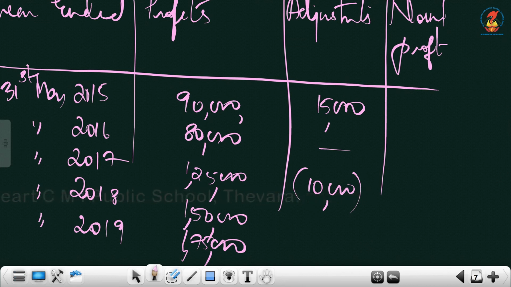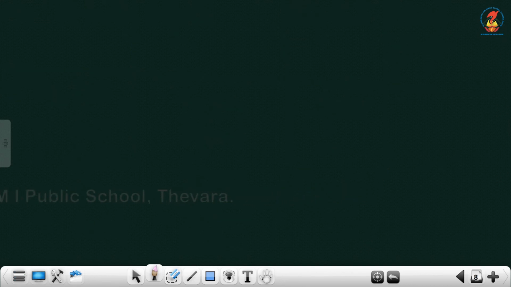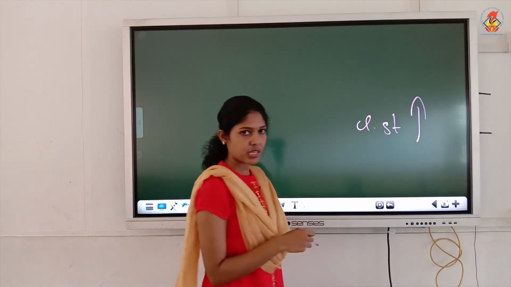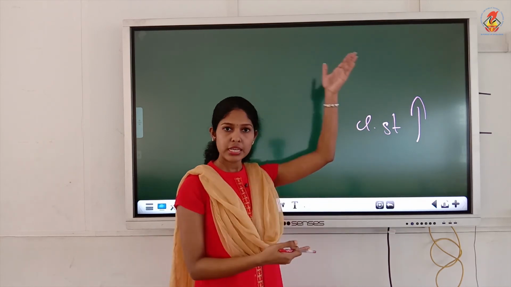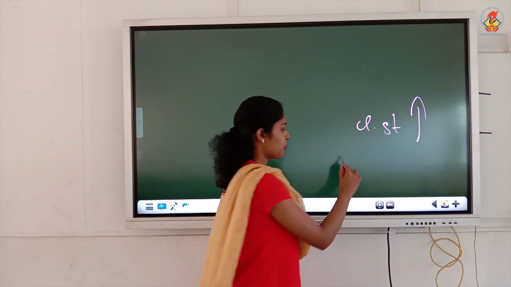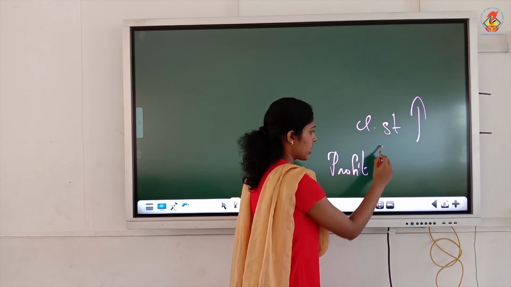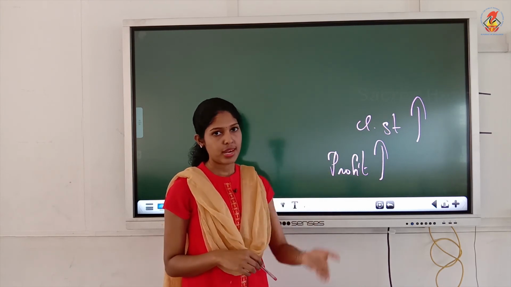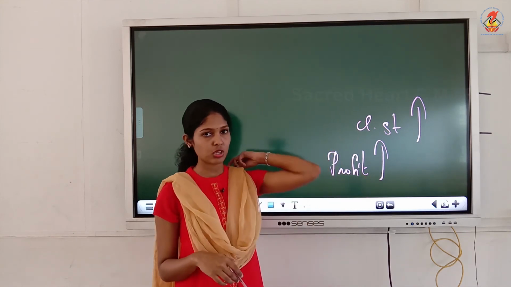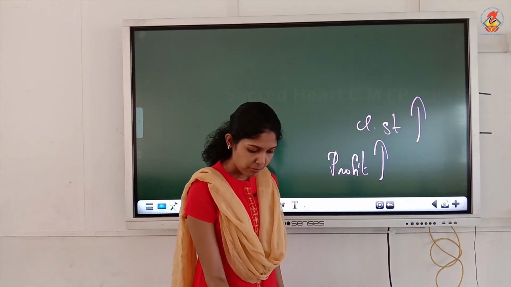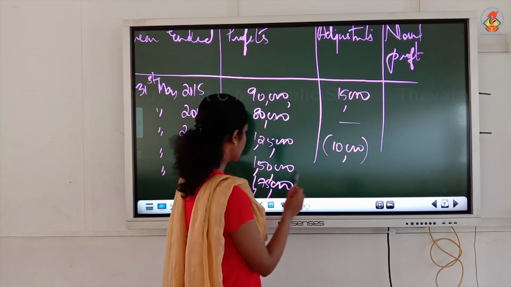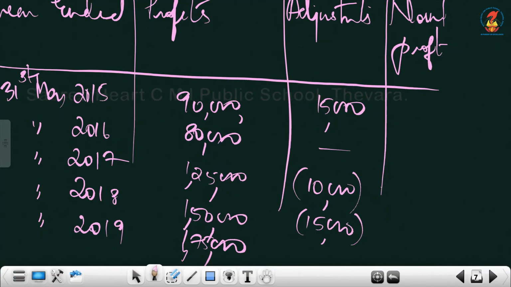Then closing stock overvalued, that we discussed, no. When your closing stock, that means something appearing on the credit side, it is increasing. What is happening to your credit side? Increasing. When credit side increases, profit also increases. What should we do? It is an abnormal gain which we have to less. When profit increases, bring it back to normal. So, less this item, amount is 15,000, that is for the year 2018. Okay. Now it's not over, so we deduct it in 2018.